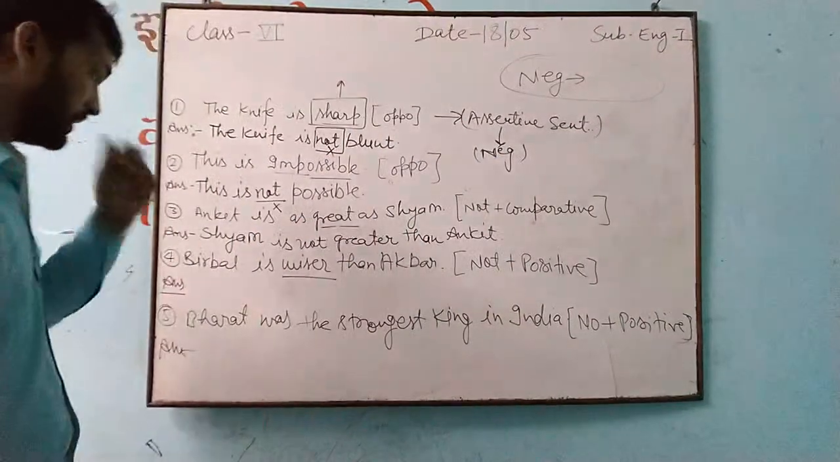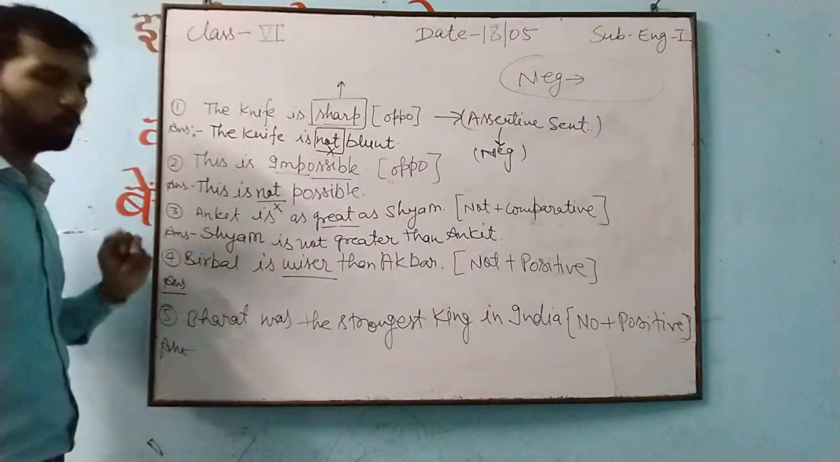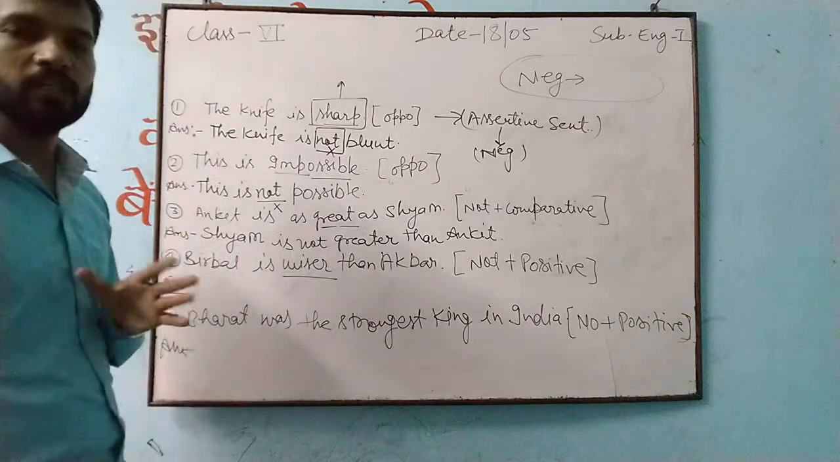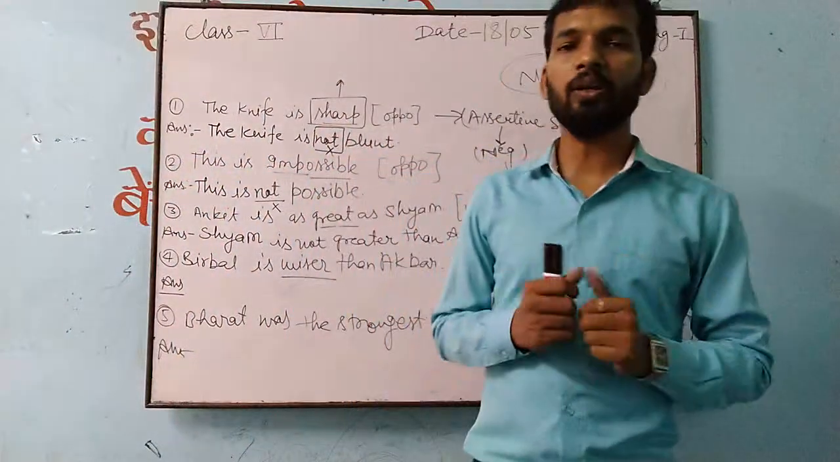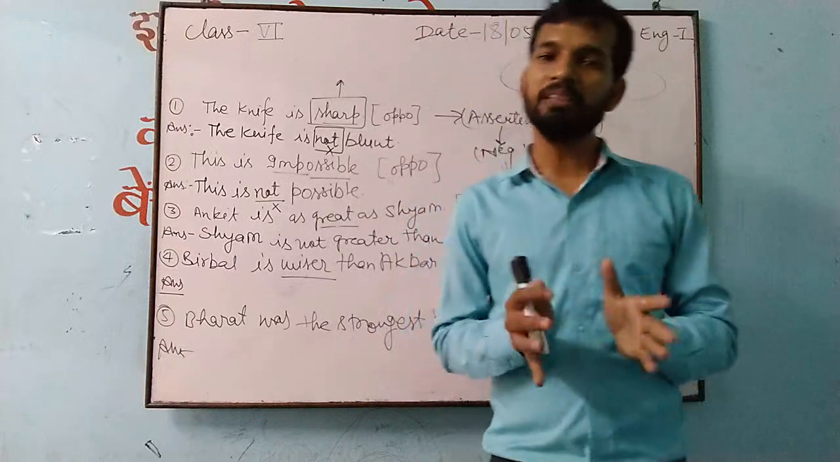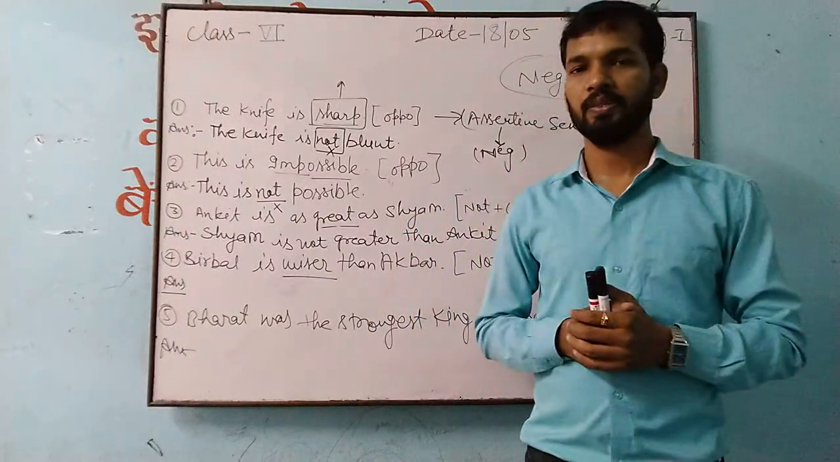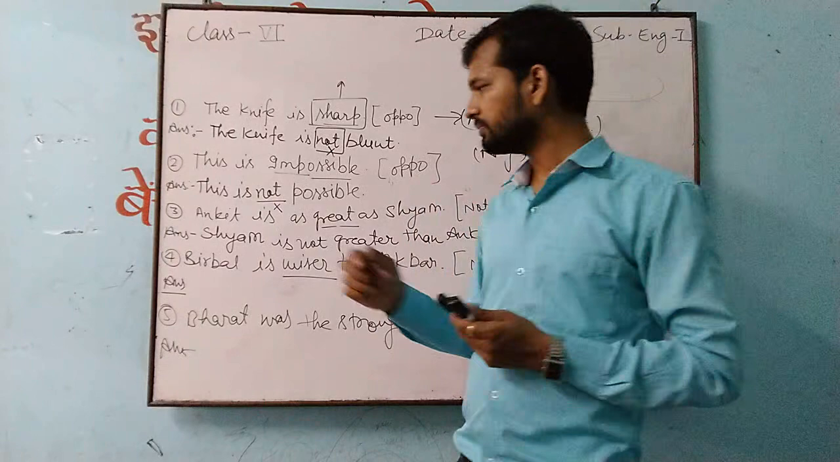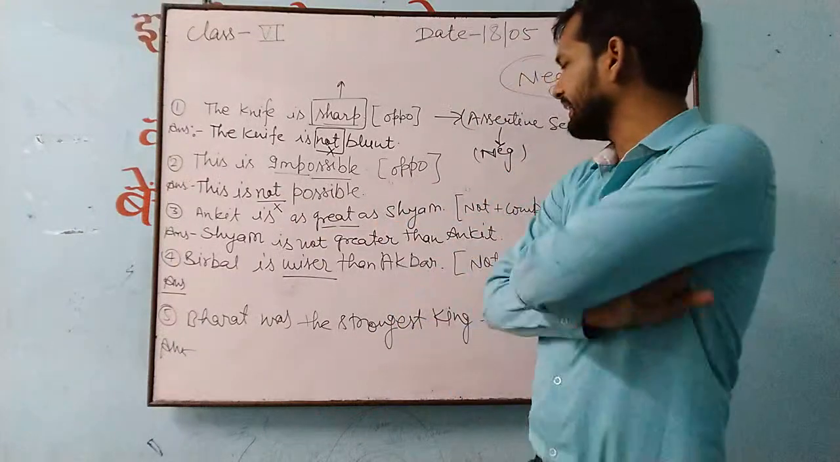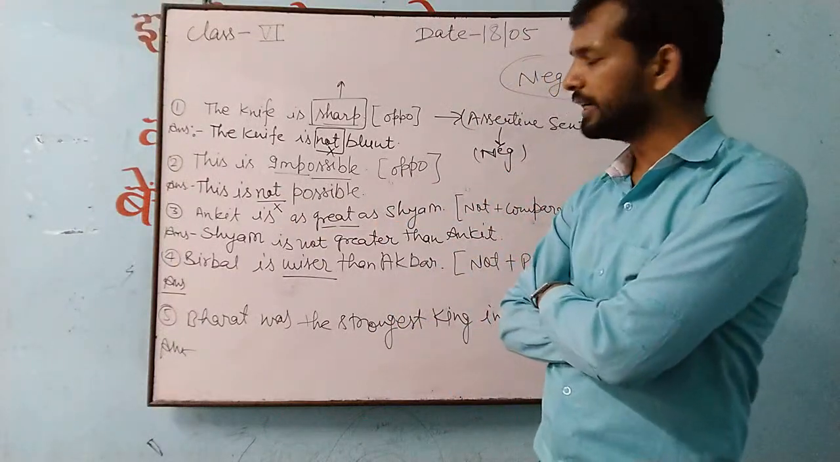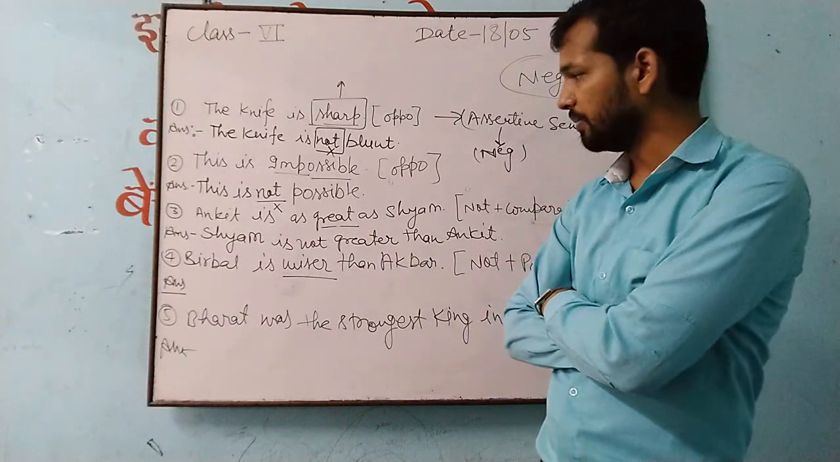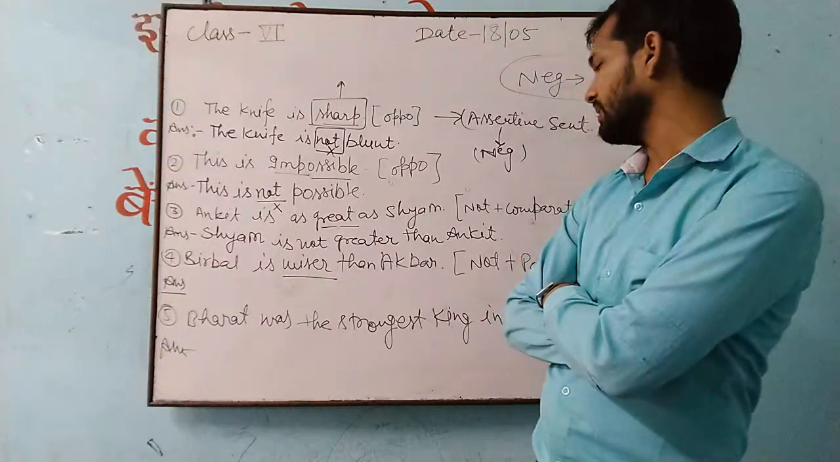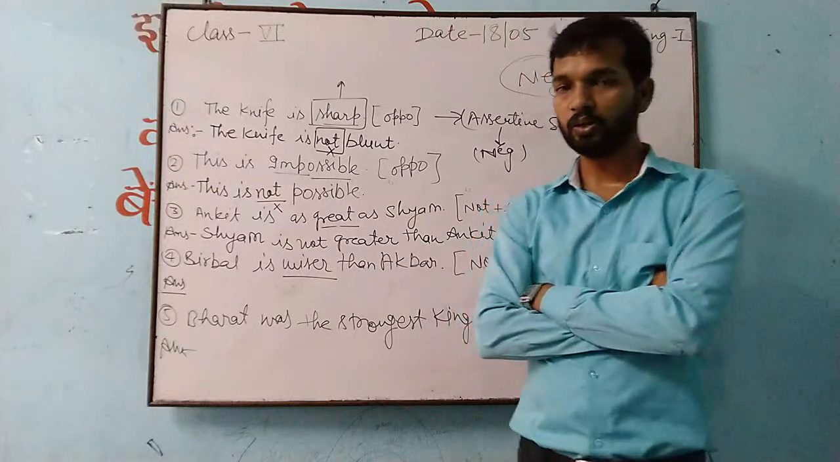Now the question comes here. You see the meaning of both the sentences. These are equal or not. If it is not equal, it means it is incorrect. Understand that? See, Ankit is as great as Shyam. So who is great? Ankit is as great as Shyam. Shyam is not greater than Ankit. Are you getting or not?